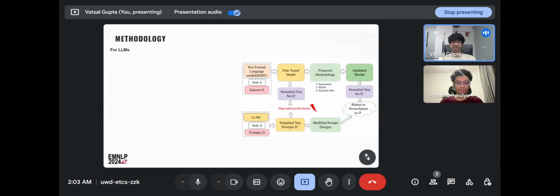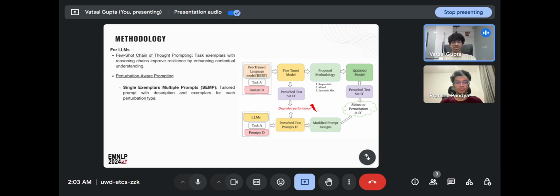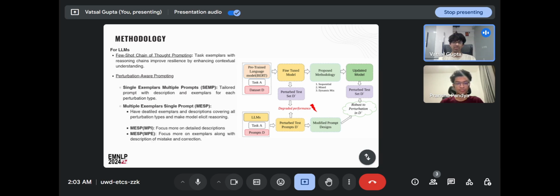Akin to these strategies, or creating analogs of these strategies for LLMs, we propose prompting with chain of thought prompting and also giving exemplars and making the model elicit reasoning. We propose perturbation aware prompting, where the model knows that the input it's getting might possibly be perturbed. From this, we propose a single exemplar multiple prompt, which is basically a prompt tailored for one particular type of perturbation, with description and exemplars for that particular perturbation type. We also propose the multi-exemplar single prompt strategy, where we have detailed exemplars and descriptions covering all the perturbation types, and making the model elicit reasoning again when it gives out an answer or a label.